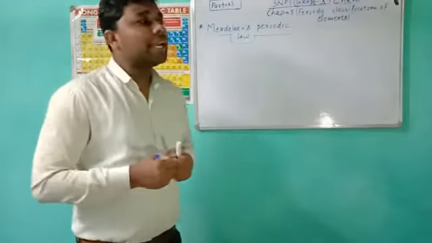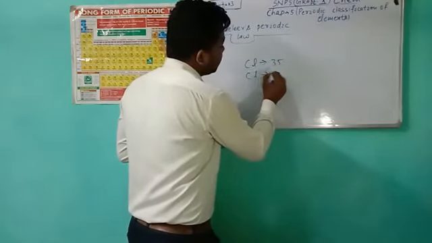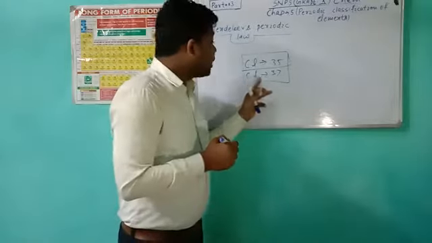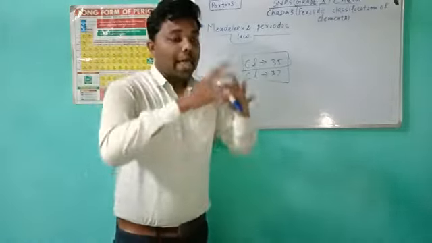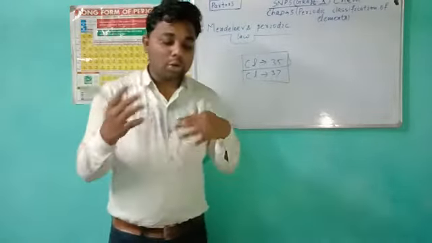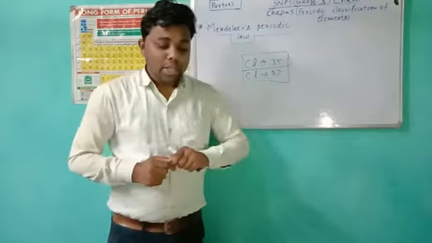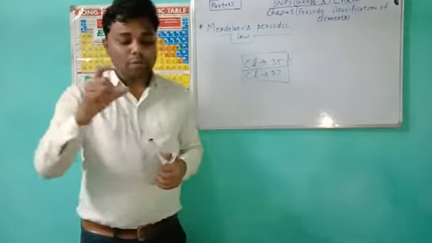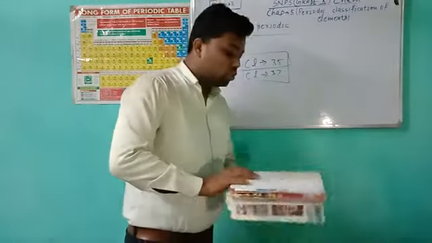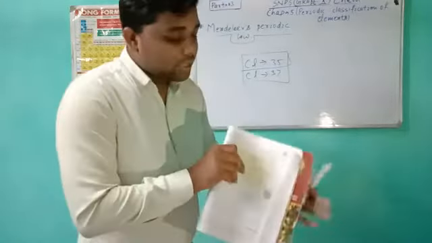If we take an example, chlorine has two isotopes, chlorine 35 and chlorine 37. He could not explain the isotopes in order to arrange his periodic law. The first disadvantage is the position of isotopes could not be explained. Okay, and the next disadvantage is the wrong order of atomic masses of some elements could not be explained. Wrong order, and I would like to show you that.